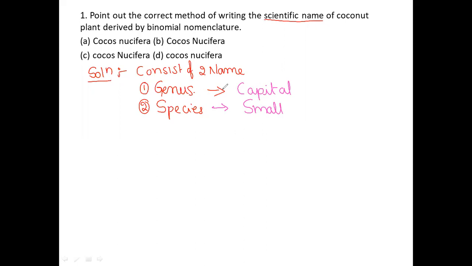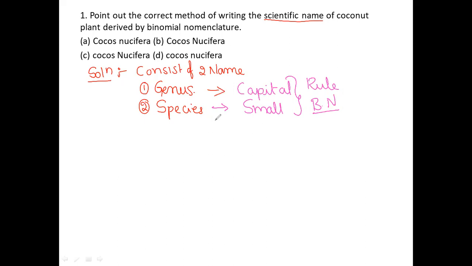So this is one of the rules of binomial nomenclature. In order to test that, they are giving the scientific name here: option A, option B, option C, option D. Among those four options, we need to choose one correct option.